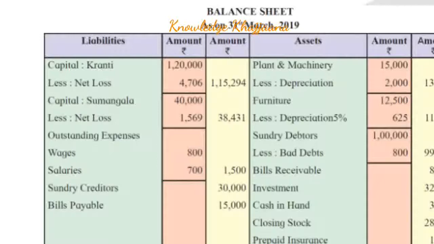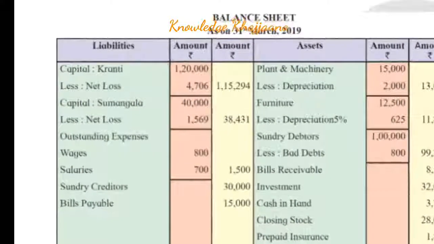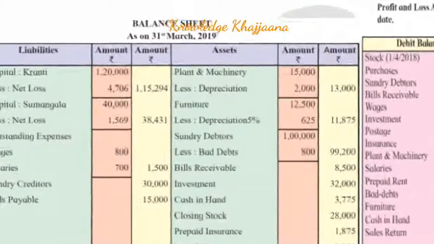Similarly, the share of loss of Sumangala was rupees 1,569. It should be deducted from her capital of rupees 40,000. Because these are fluctuations, we are maintaining by the fluctuating method. So the final amounts of their capital for the next year as an opening amount would be rupees 38,431 for Sumangala. Okay, now the rest of the items we have recorded.